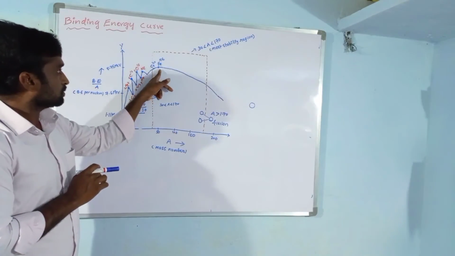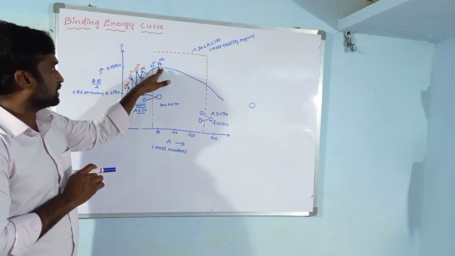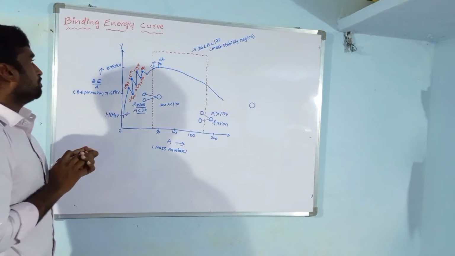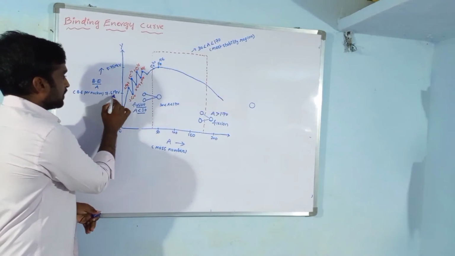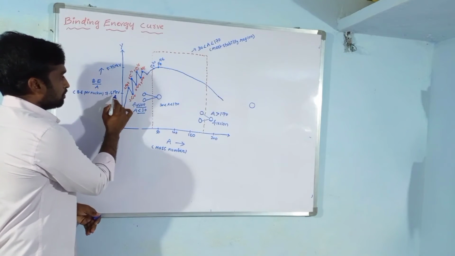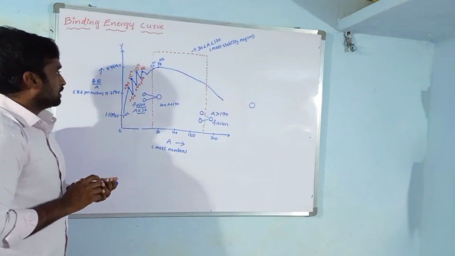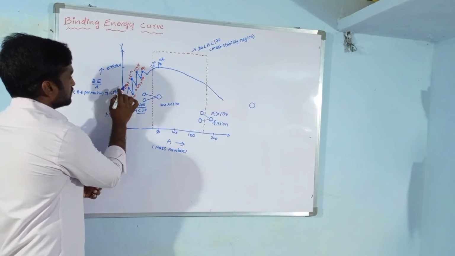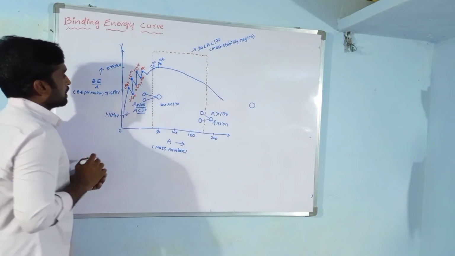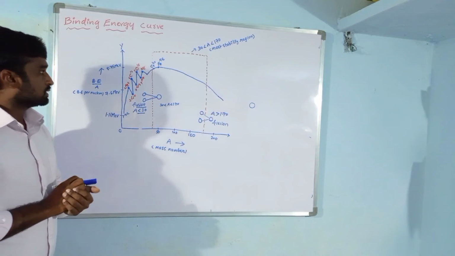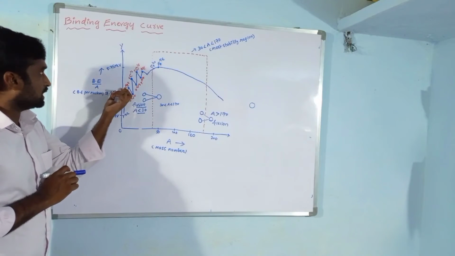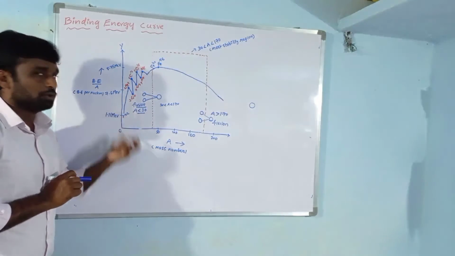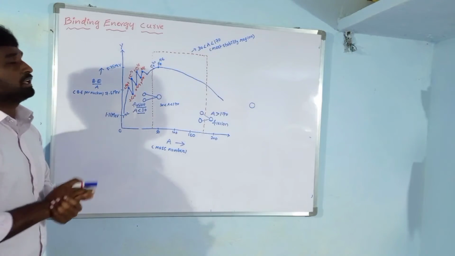What is the specific binding energy of iron? That is 8.75 mega electron volt. This 7.6 mega electron volt is the specific binding energy of lithium. This is the helium binding energy per nucleon, the specific binding energy of helium. This is the specific binding energy of iron, and this is the specific binding energy of deuterium. So this is the binding energy curve.